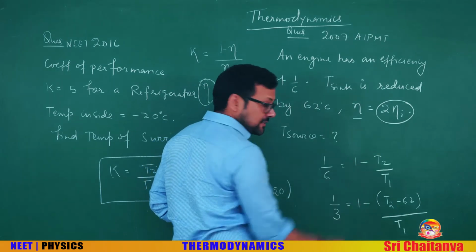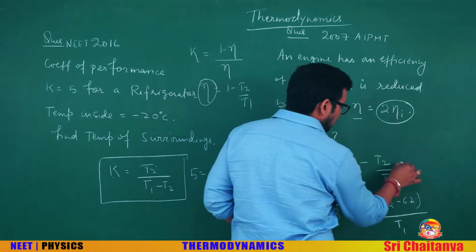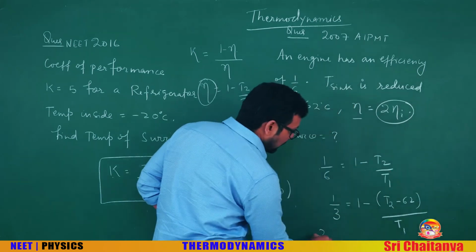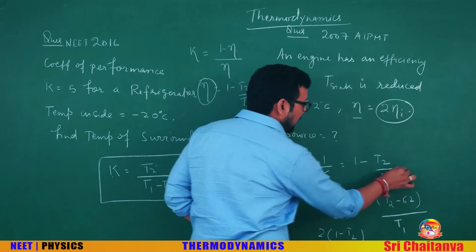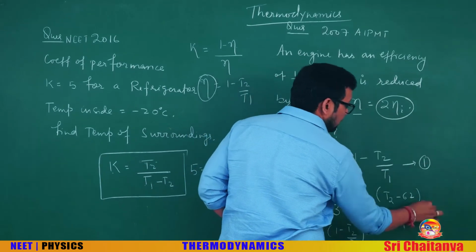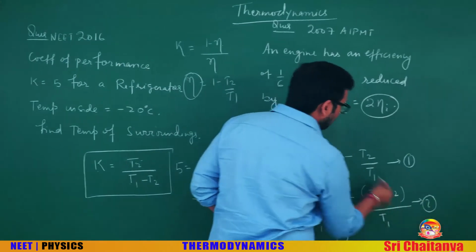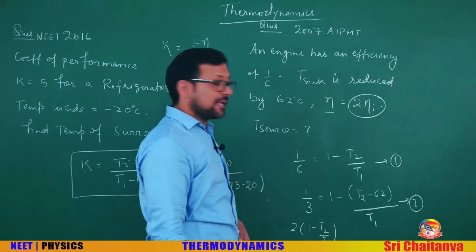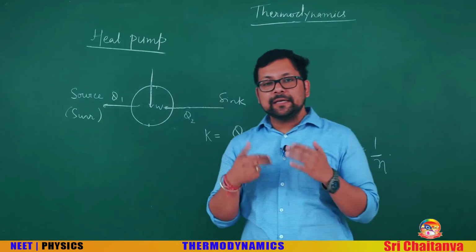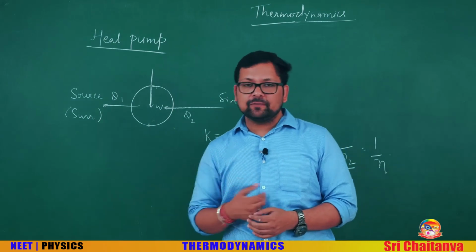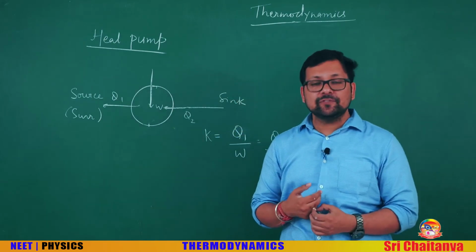This is twice of this. So can you write this like twice of 1 minus T2 by T1? Or simply, if I write this as equation 1 and this as equation 2, obviously the temperature of the source can be solved.